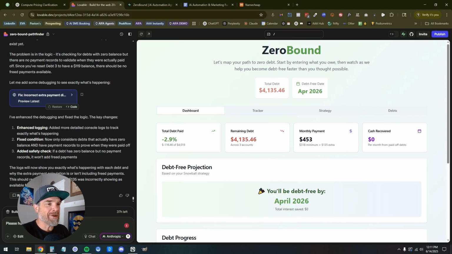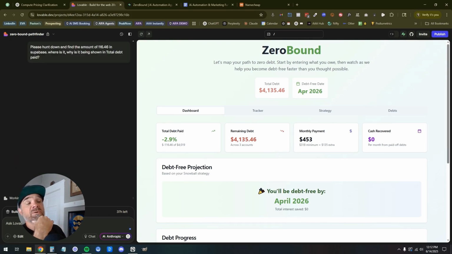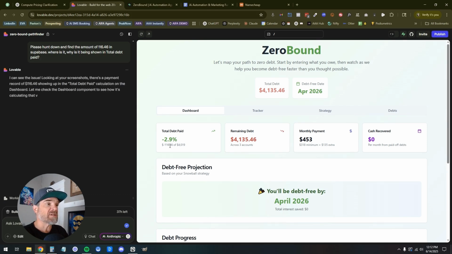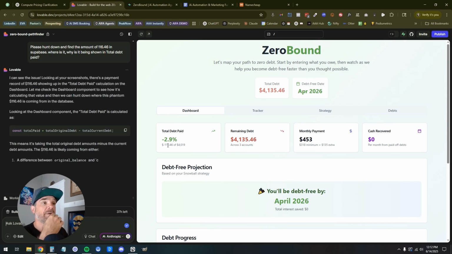So please hunt down the number, the amount of 116.46 in Supabase. Where is it? Why is it being shown in total debt paid? That's where the number is screwed up. So it's not necessarily the logic that it's using to calculate this stuff. It's probably correct. It's just that there's this number that shouldn't be there somewhere.